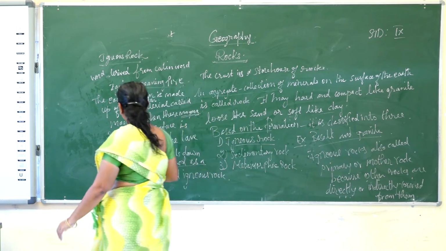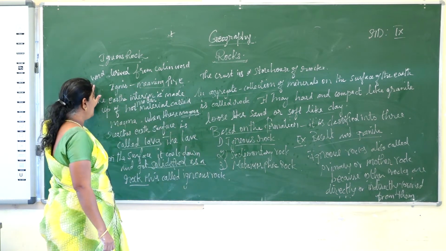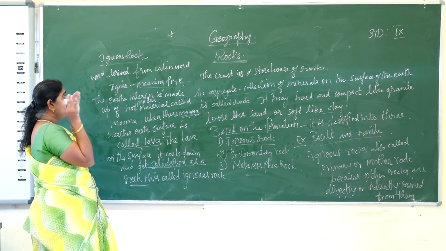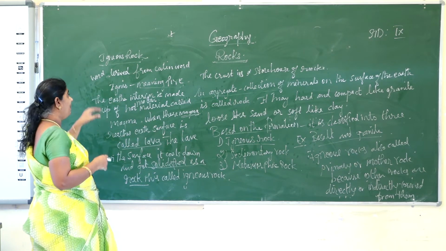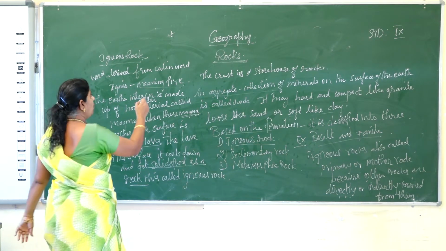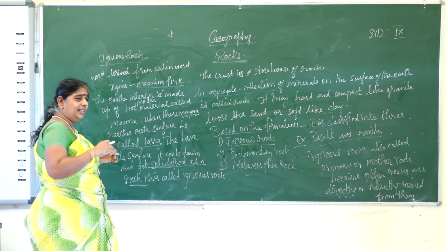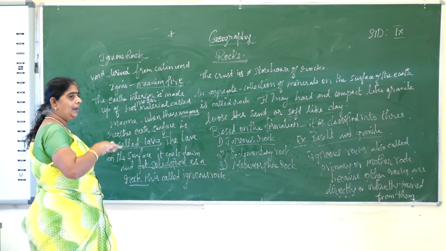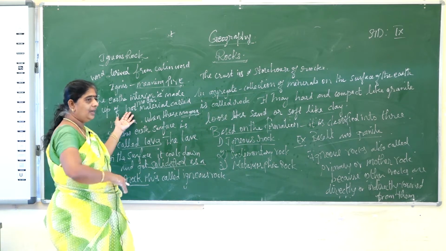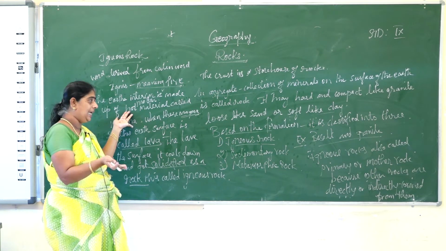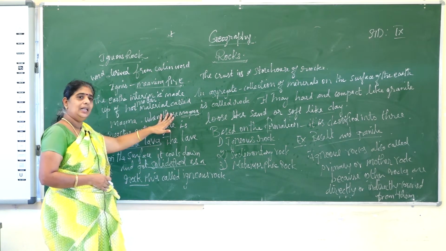Once again, I will go over the igneous rocks. The word igneous is derived from the Latin word ignis, meaning fire. Our earth's interior has a molten material, magma. The magma comes out because of the heat, and that is called lava.